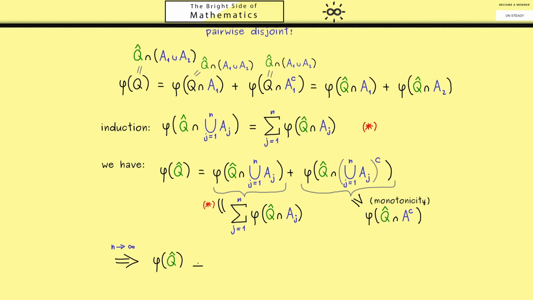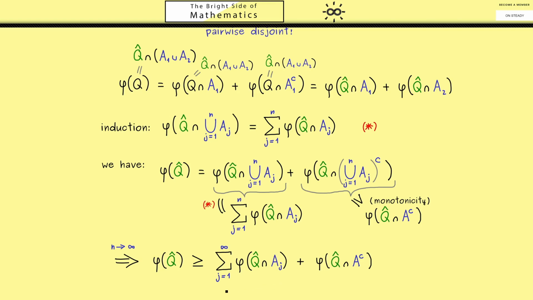Hence, phi of Q hat is greater or equal than the infinite sum of phi of Q hat intersected with Aj, plus the second term phi of Q hat intersected with A complement. So here you see we have an infinite sum, and remember we want to show the sigma additivity. But also don't forget, for phi we already have the sigma subadditivity.